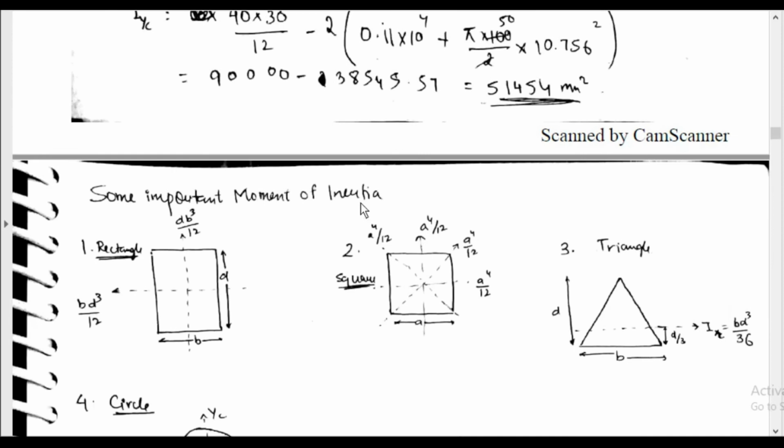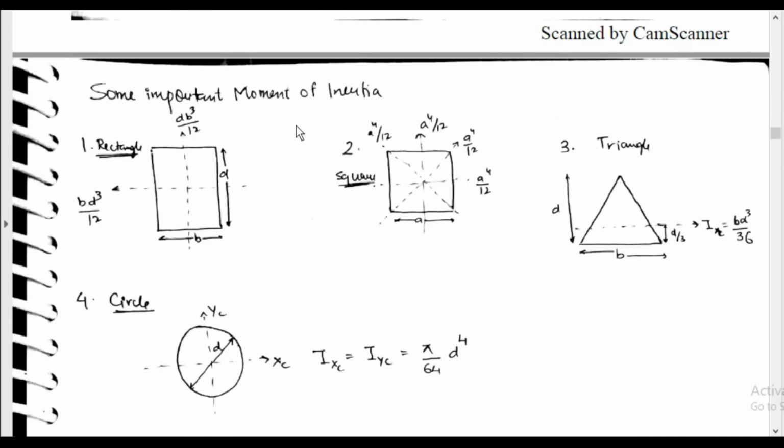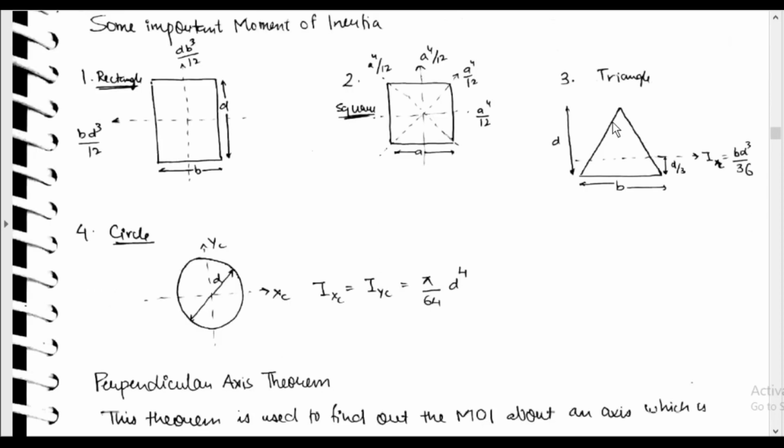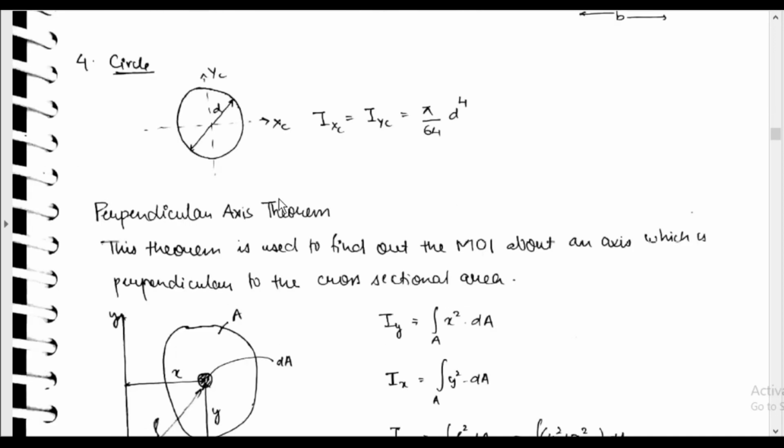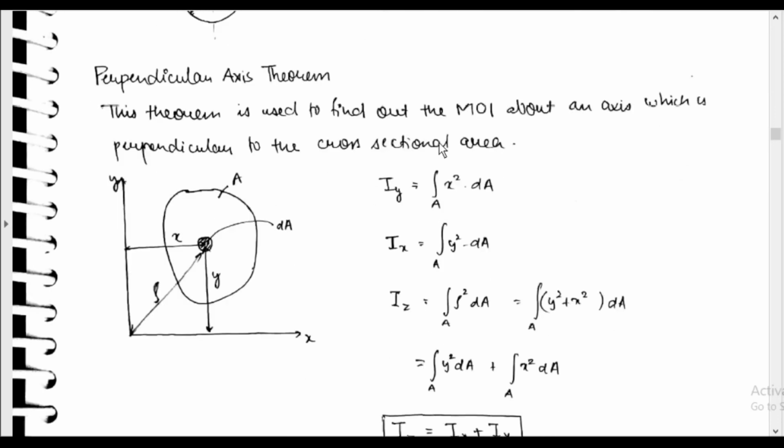Okay, some important moments of inertia. Rectangle: about this axis, bd cube by 12; about this axis, db cube by 12. Square: a power 4 by 12, a power 4 by 12, about any axis passing through the centroid. The triangle: bd cube by 36 about the centroidal axis, Ix is equal to bd cube by 36. Circle: Ix is equal to pi by 64 d power 4.